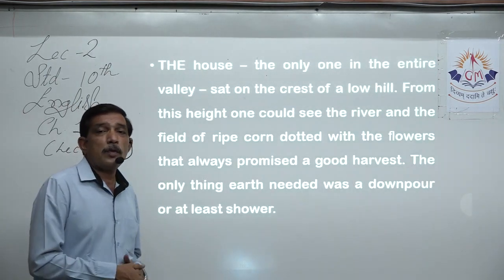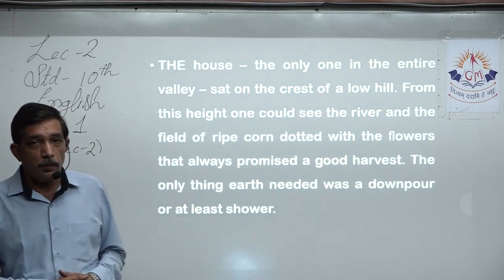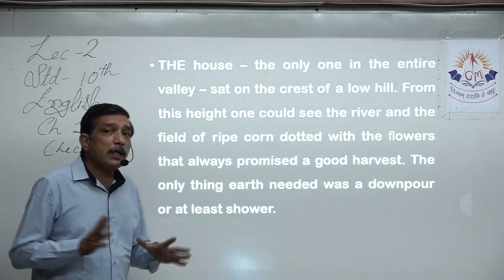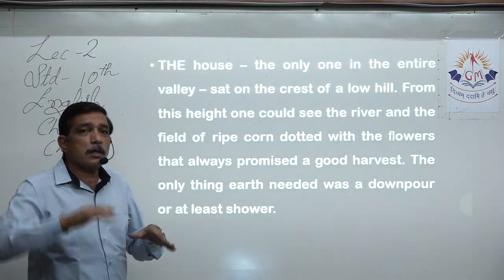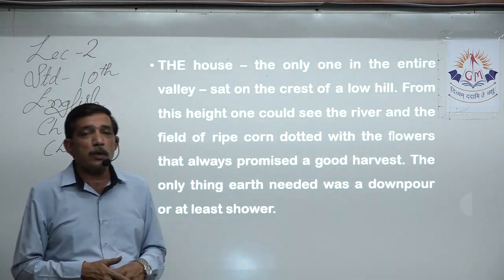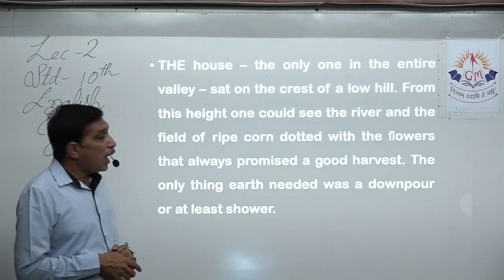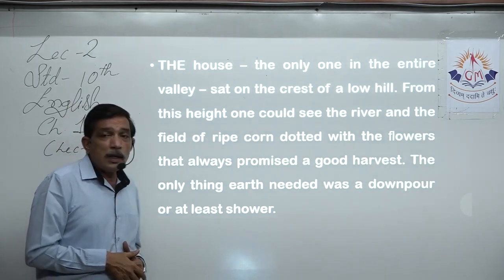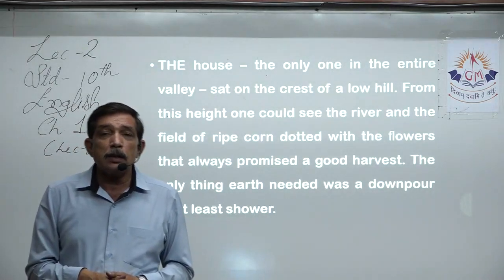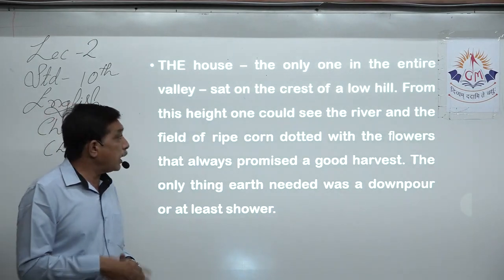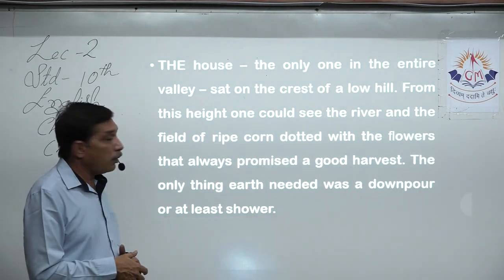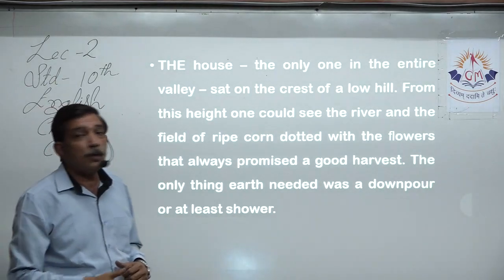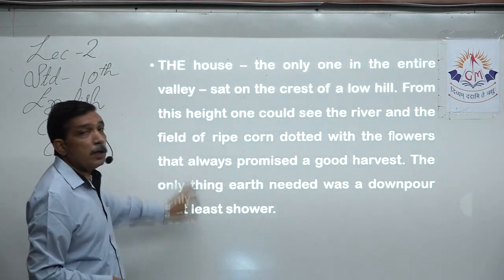We learnt about Lencho a little bit in the previous lecture, that his house was the only one in the entire valley. Valley means somewhat flat land in between mountains where usually a river flows, right? And that house was set upon the crest, the top part of a small hill. From that height, he can easily see the whole valley, the river, the complete field. Standing in front of the house, he could see the river and the field of ripe corn.